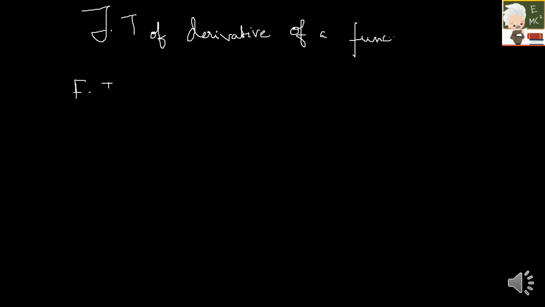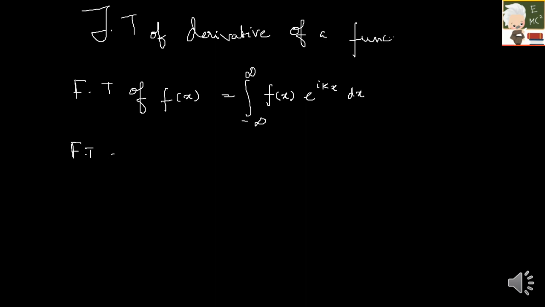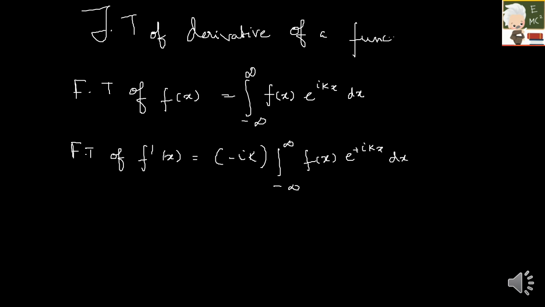So suppose Fourier transform of f of x. How is it given? It is given by integral minus infinity to plus infinity f of x into e raised to i k x dx. Correct? Now suppose Fourier transform of f dash of x. If they are asking Fourier transform of f dash of x, then it is given by minus i k integral minus infinity to plus infinity f of x into e raised to, this is plus, e raised to i k x into dx, because you will be differentiating this, right? So that is how you get this.